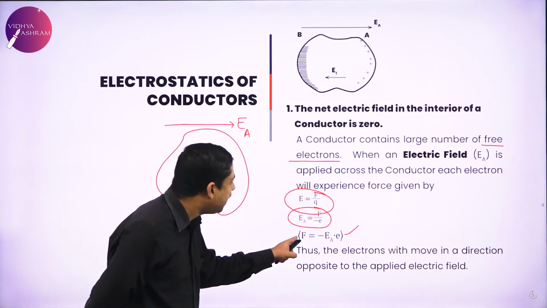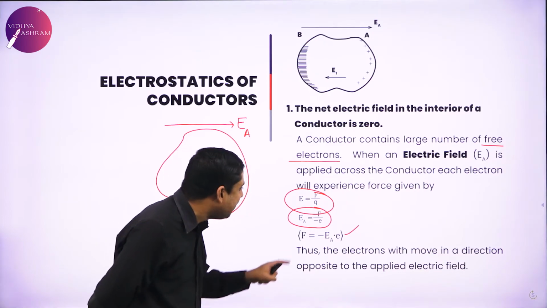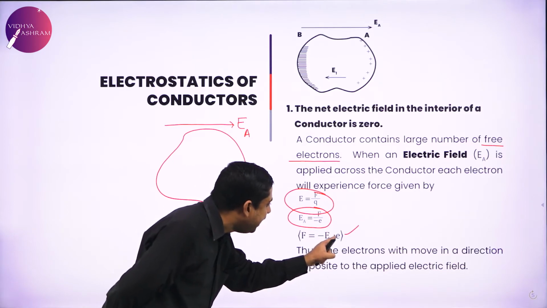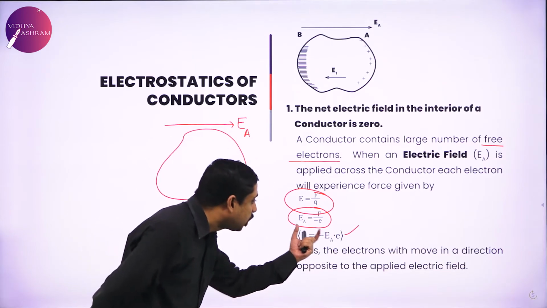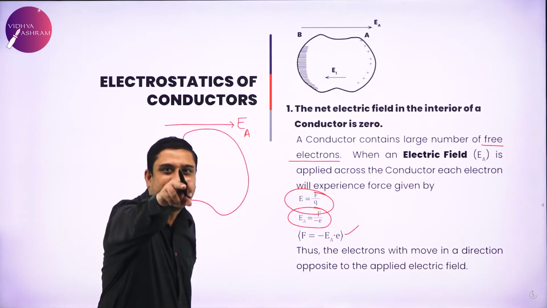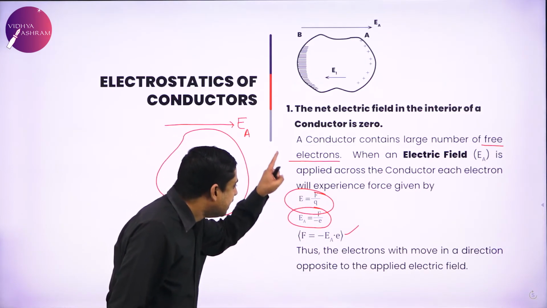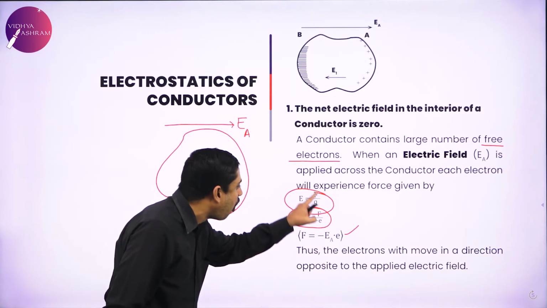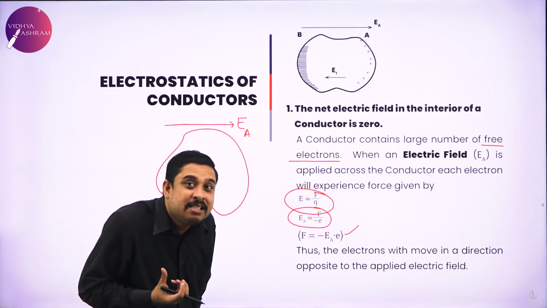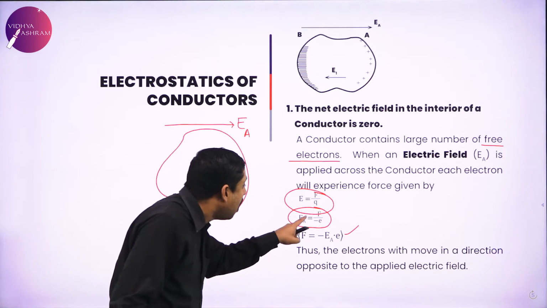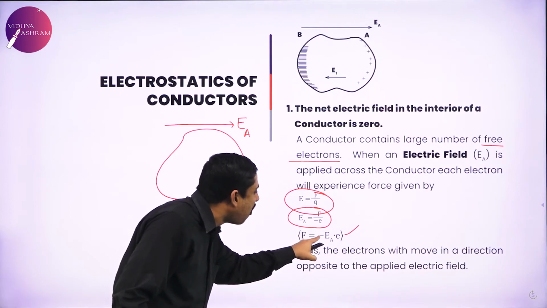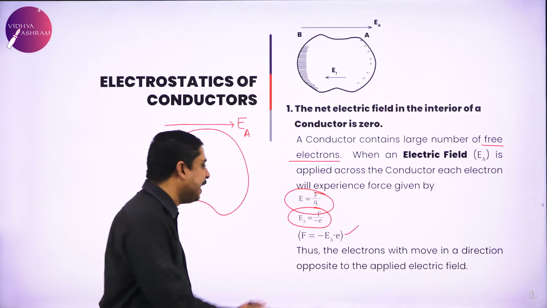Or from here, the force is given by minus E_A into e. A very conclusive expression. What do I understand from this? Very clearly I can see the free electrons are experiencing force opposite to the direction of the electric field.